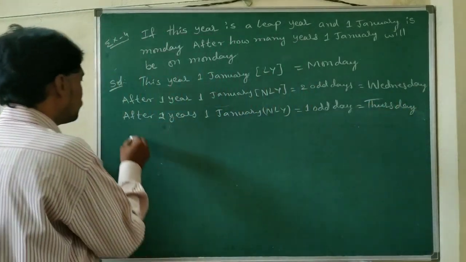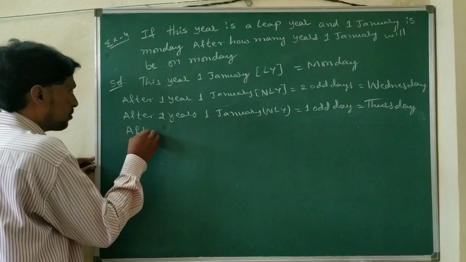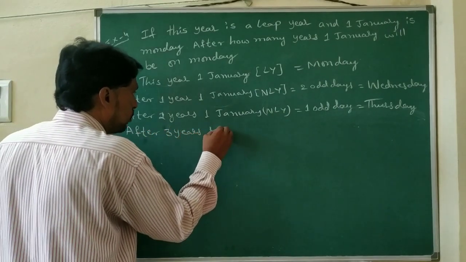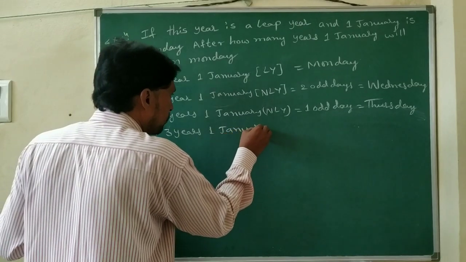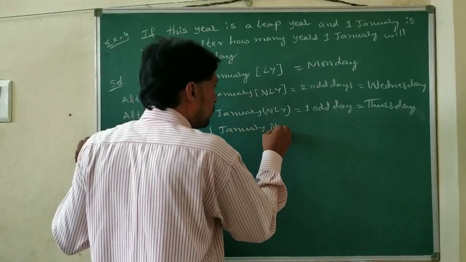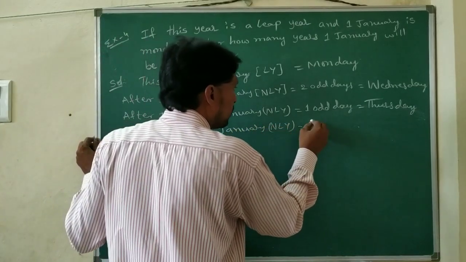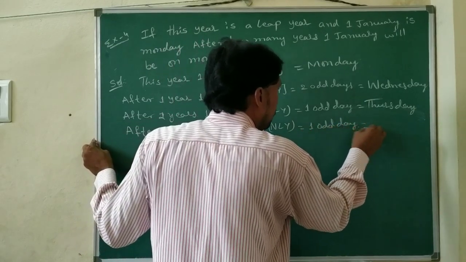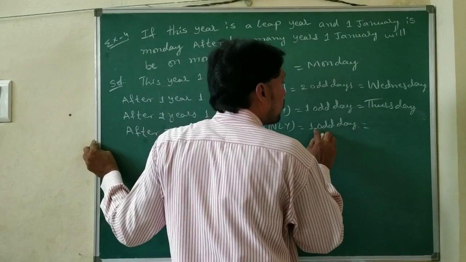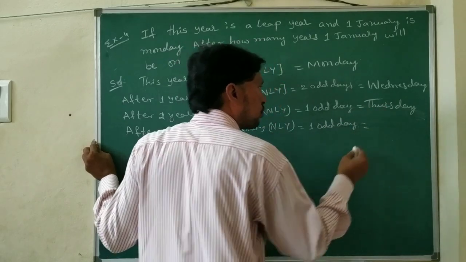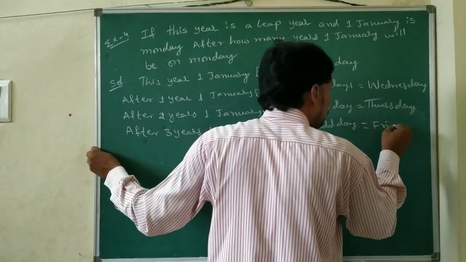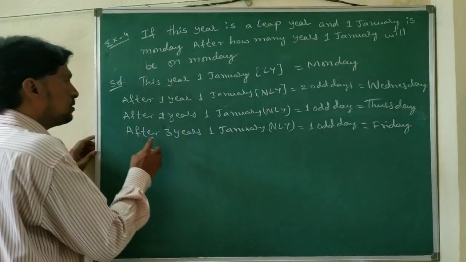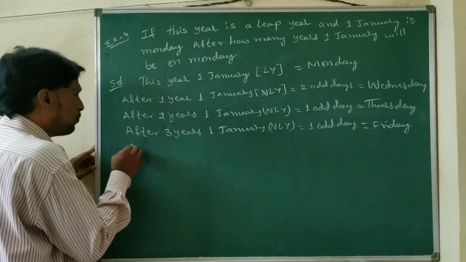Next, after 3 years, 1st January, it is also a non-leap year only. That equals 1 odd day, so this odd day you can add to Thursday. So we can get Friday. Friday. Next, this is after 4 years.